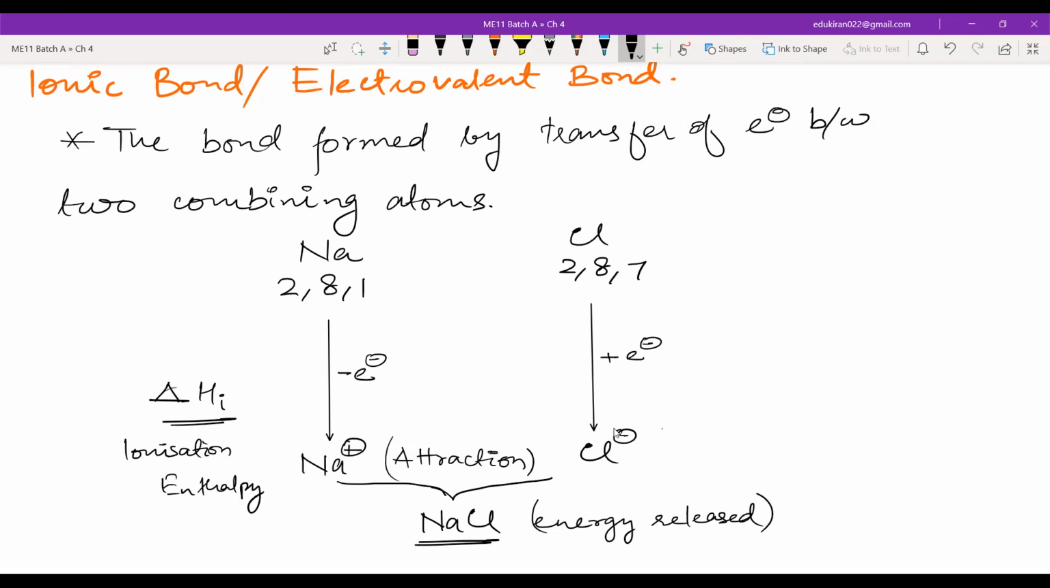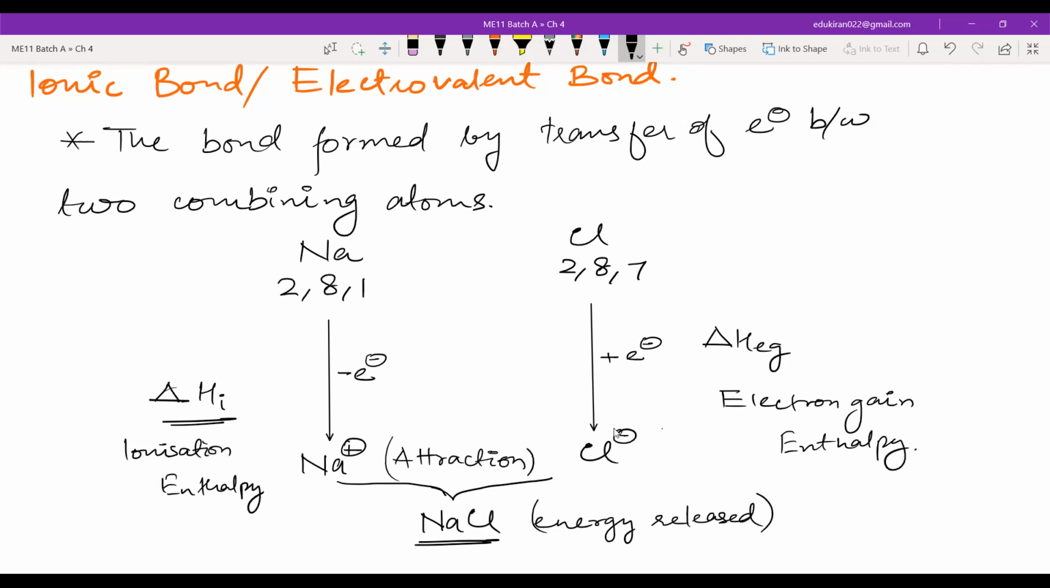And we are inserting one more electron to the chlorine. This will be delta H Eg, electron gain enthalpy. Yes, Khalid, you remember? Very good. Electron gain enthalpy.